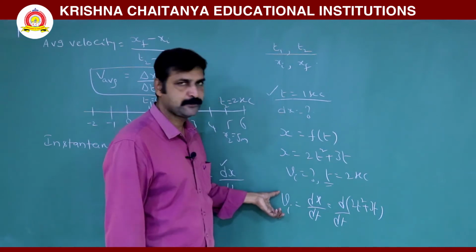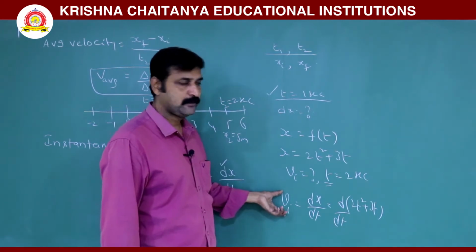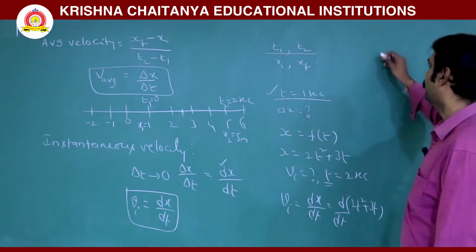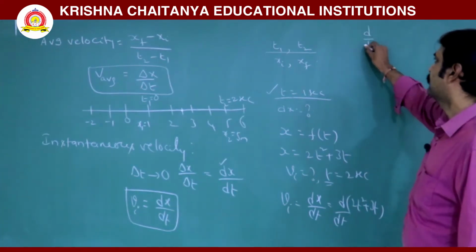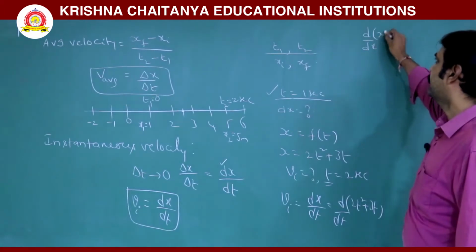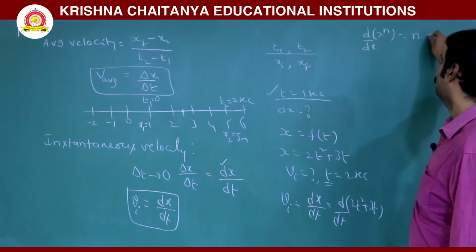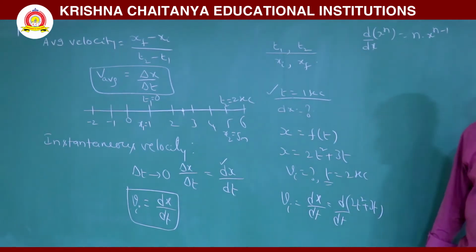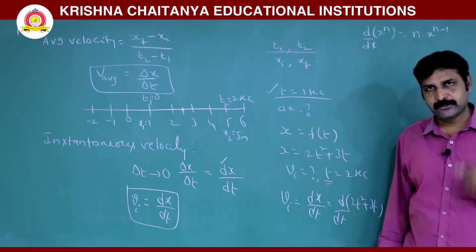This is differentiation. So what is differentiation? Here I will give you the differentiation formula. Later we will discuss all integration and differentiation formulas. Differentiation means taking small values.